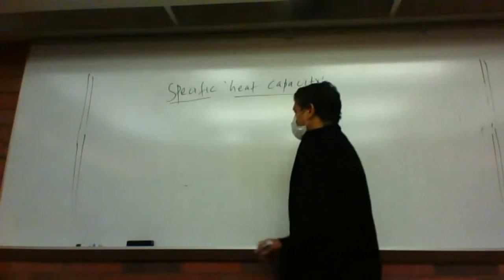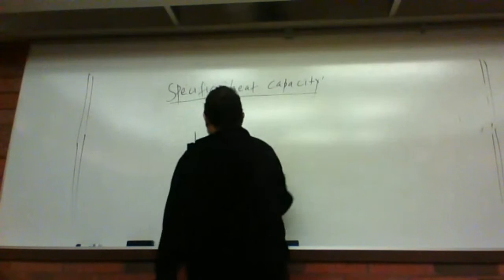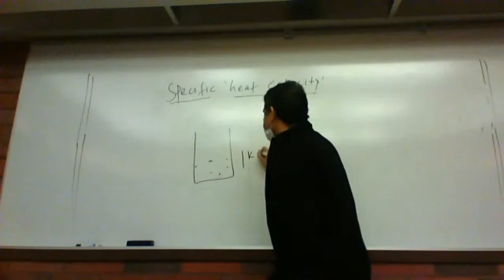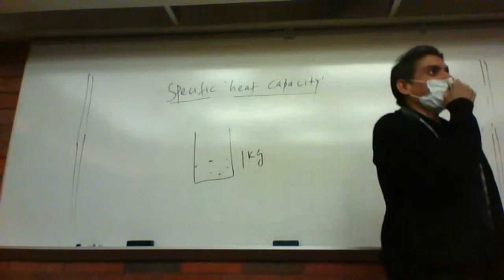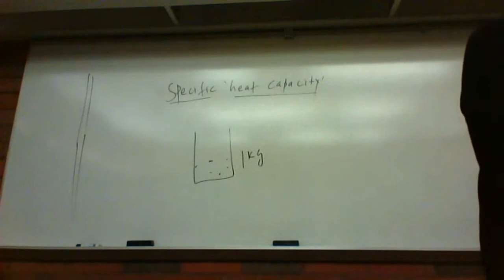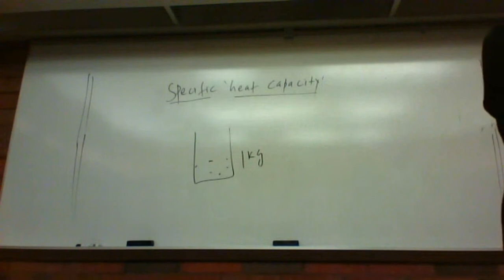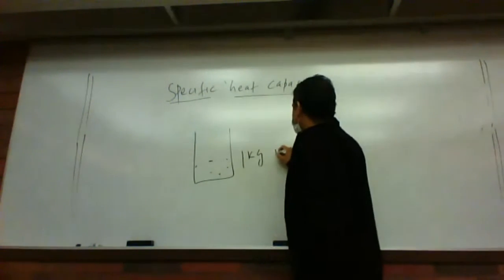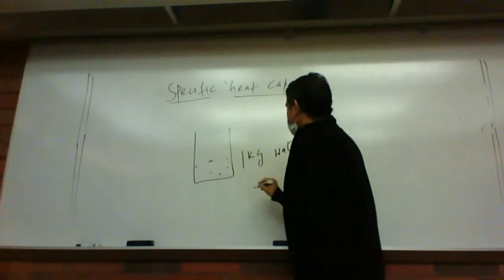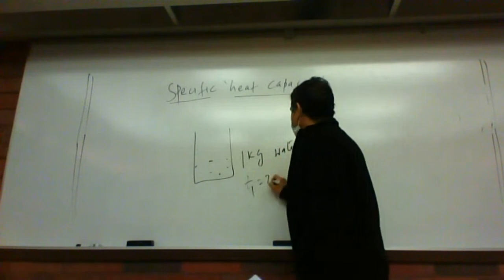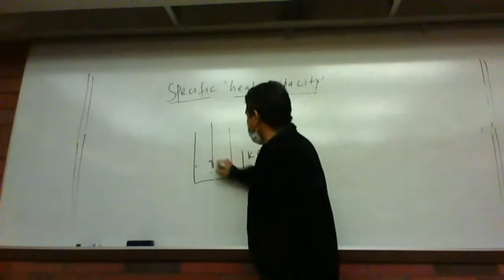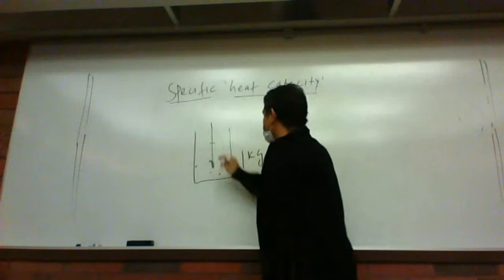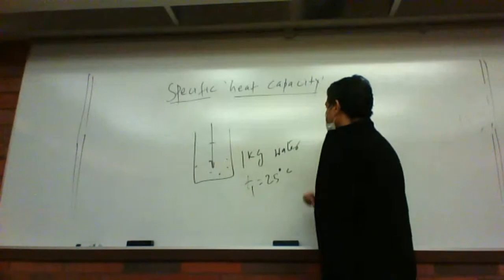So what is specific heat capacity? So this is water. Take 1 kg water. You can take 1 gram, just one, because I wanted to make it independent of the mass. So take 1 gram or 1 kg, and I'm just taking 1 kg water here, or 1 kg mass of anything. And what is the temperature here? Let's say the temperature T1 is 25 degrees centigrade. So put the thermometer here. How much water did you take? 1 kg. And this thermometer is saying 25 degrees centigrade.